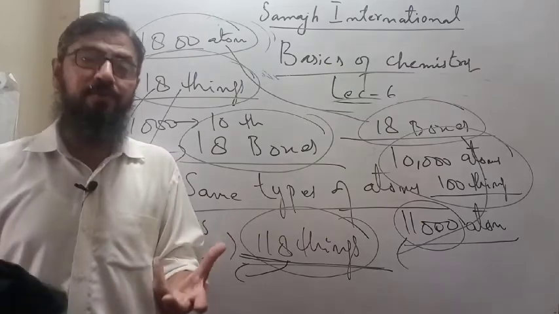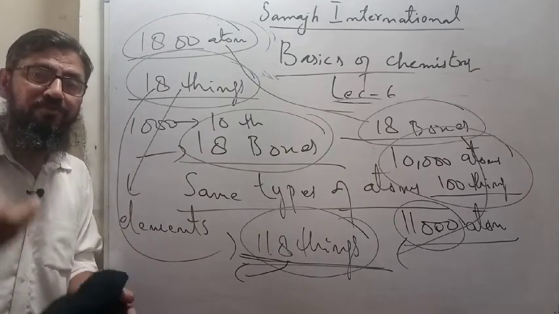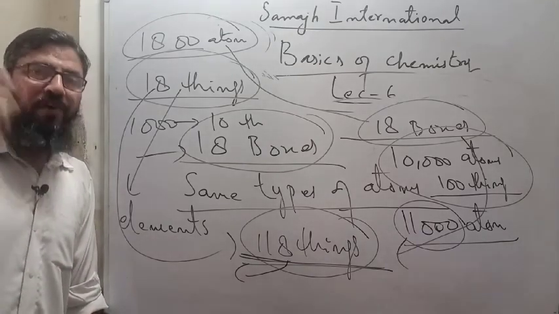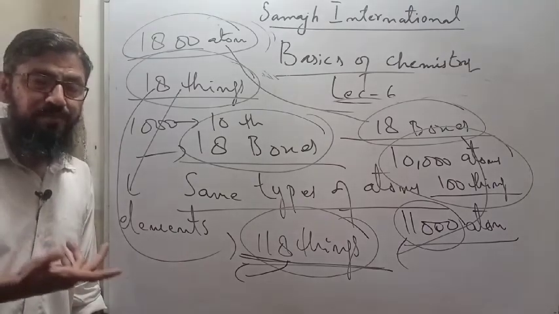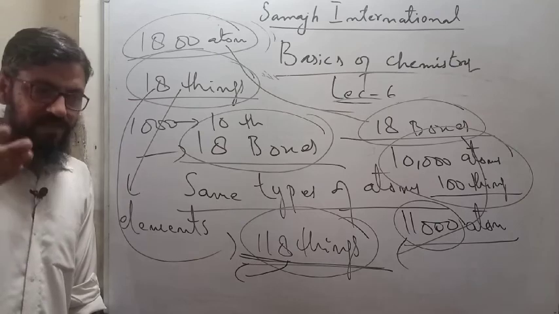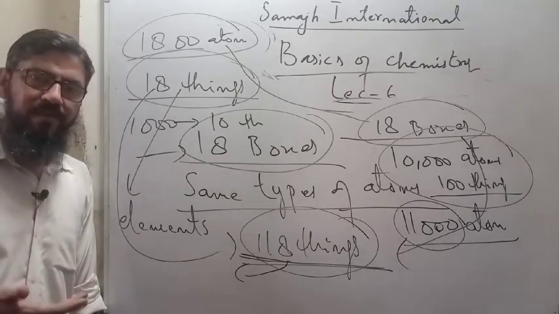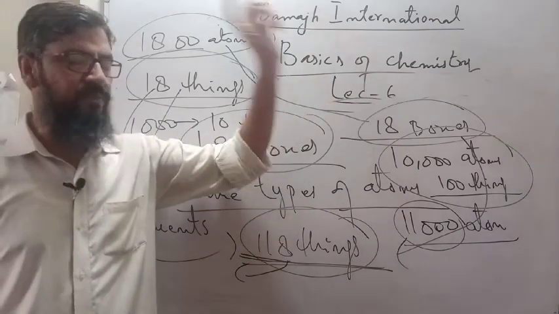Even in the room in which you are listening to me, more than 1000 or 2000 or 5000 things are there. So how is it possible that there are only 118 things? There are some more things in the world as well. We will discuss this very concept in lecture number 7.